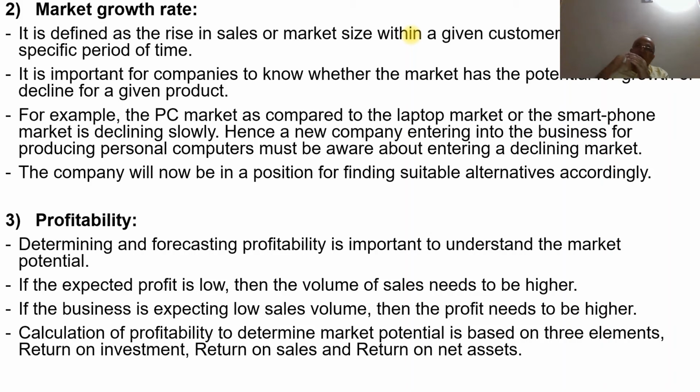If the volume of sales is high, the cost will be reduced, and naturally the profit per unit will be low. So a high volume of sales has to happen. If the business is expecting low sales volume, if the number of products to be sold will be less, then the profit needs to be higher. That means the cost of the individual part has to be high. Only then, with low sales volume, will you get higher profit.